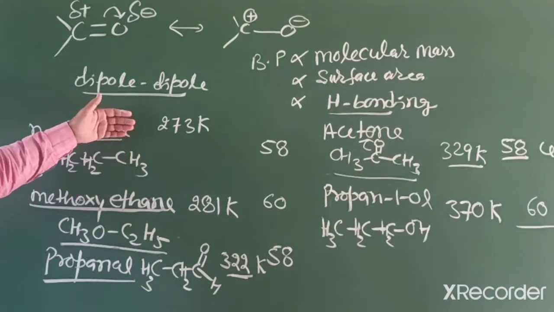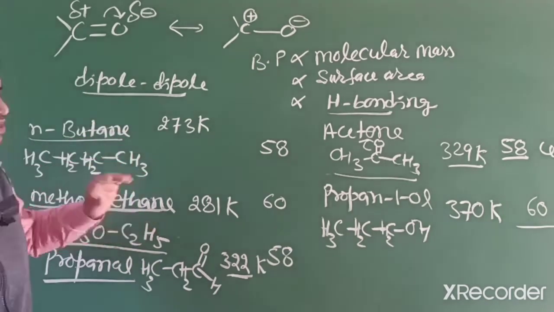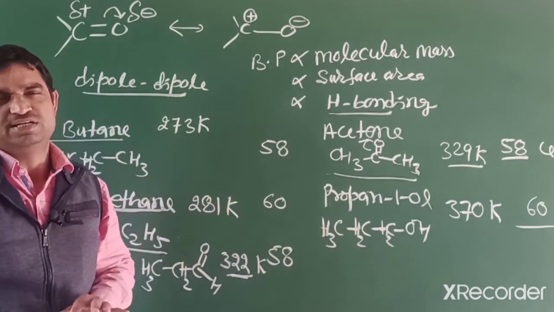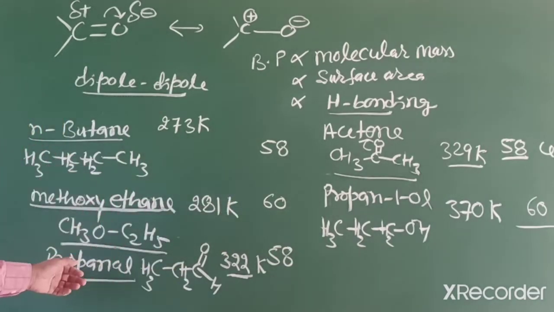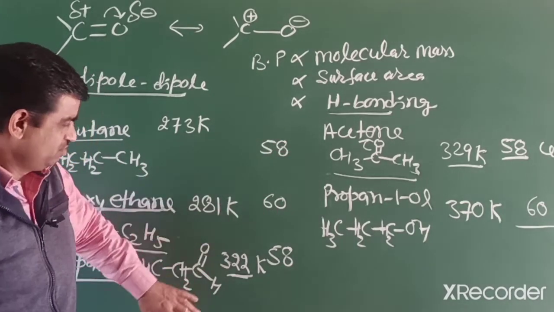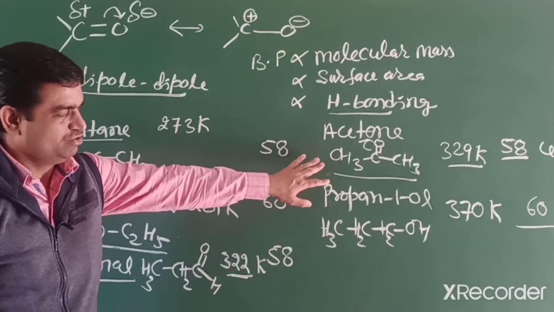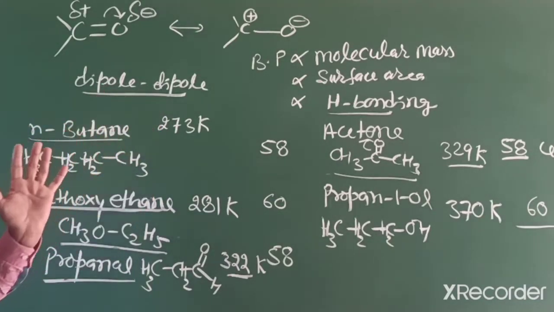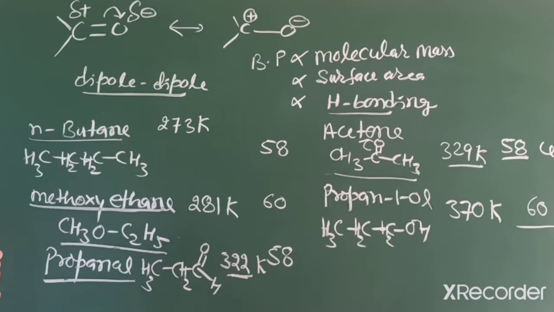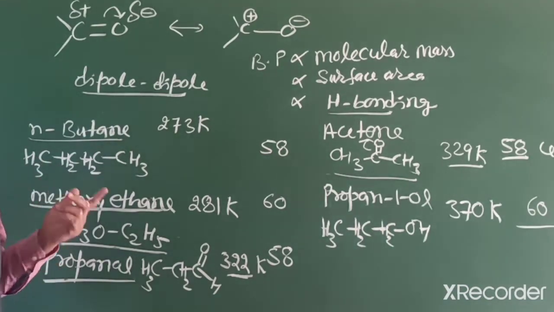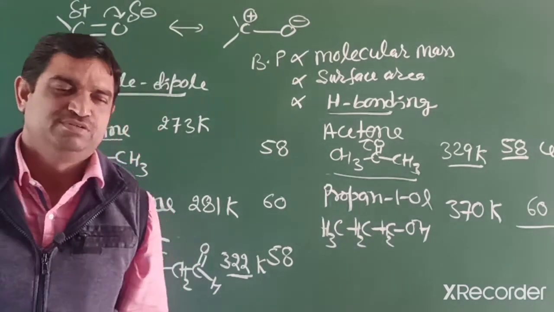Among hydrocarbon, aldehyde, ketone and alcohol, alcohol has the highest boiling point. After that, when we compare aldehyde and ketone, ketone has a slightly higher boiling point due to the particular structure and polarity in the molecule, then ether, and last is hydrocarbon. So such reasoning-type questions come in your exam.